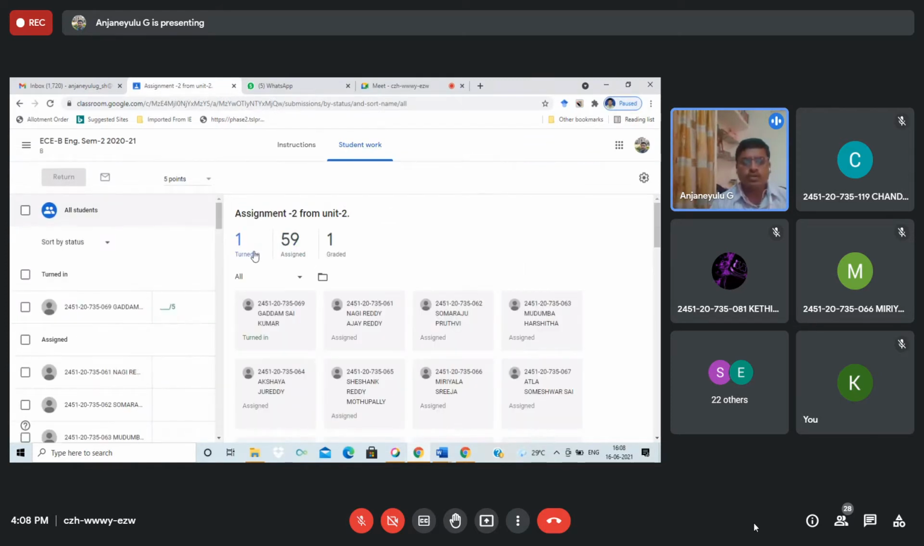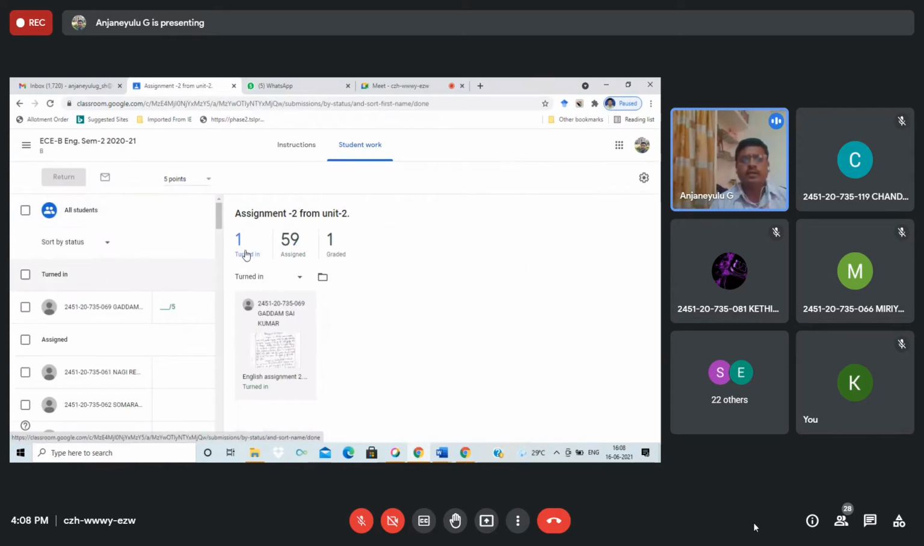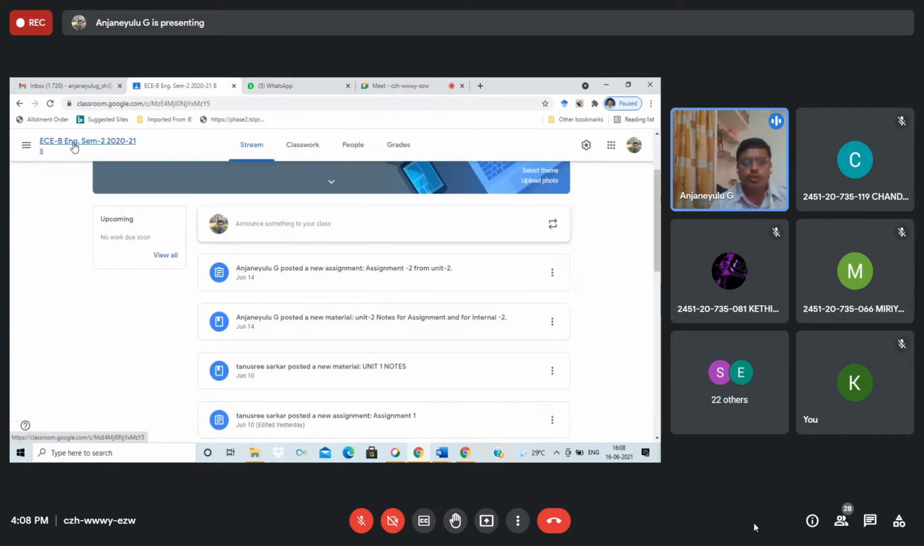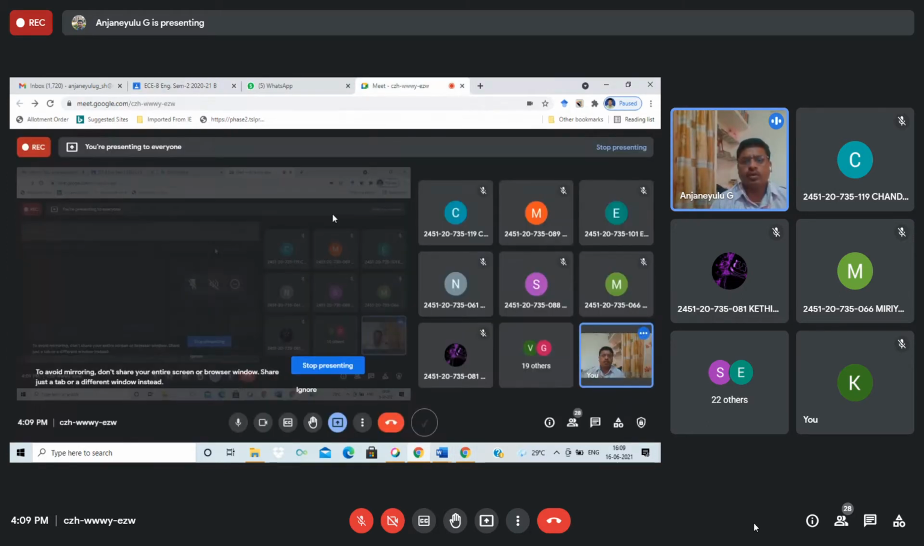Oh, one student completed. That student is Sai Kumar. Excellent. One student completed the assignment, but you all should do it also. That is very simple. But the topic I am going to discuss today is how you make a paragraph writing. Whatever the form of writing, how do you start writing on a particular topic, particular issue, or any title? So that we will start today.